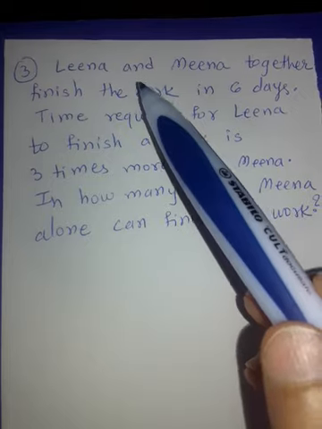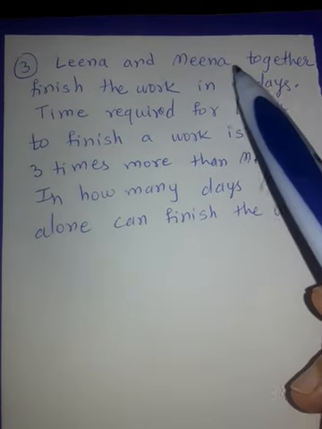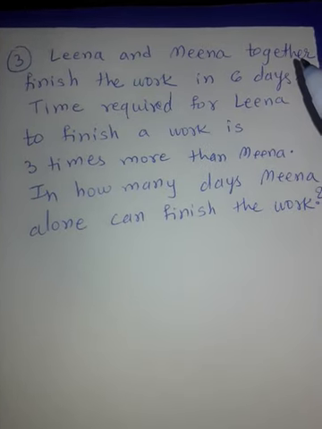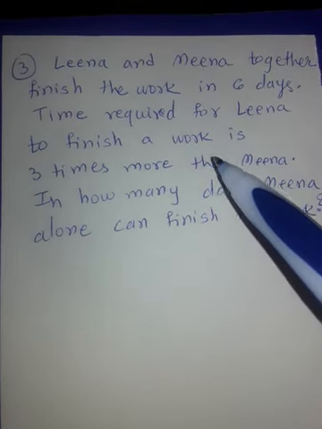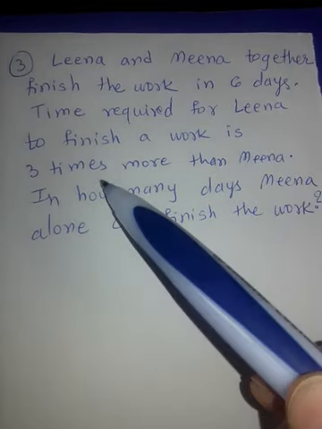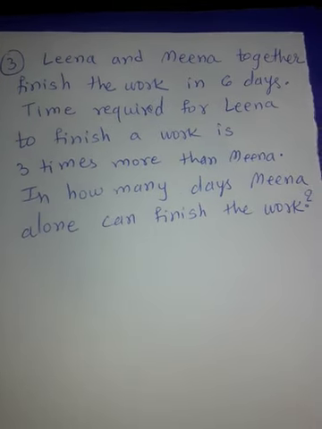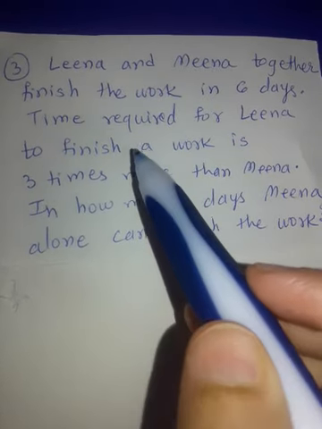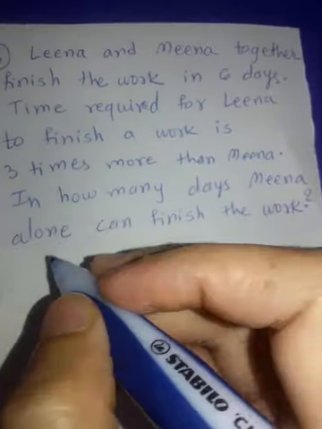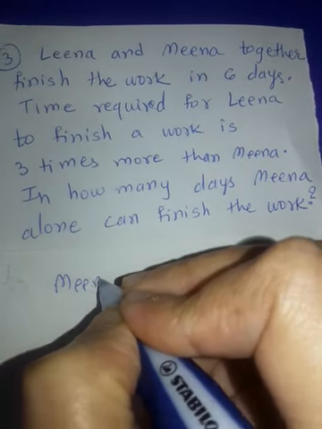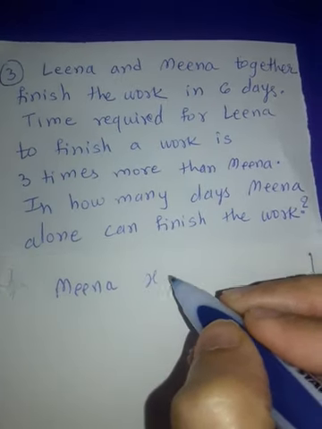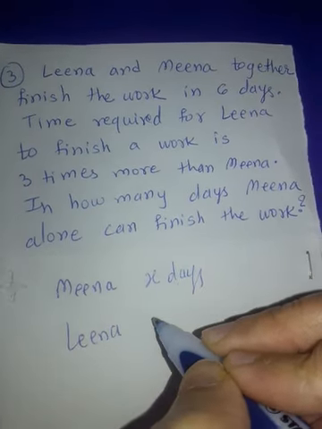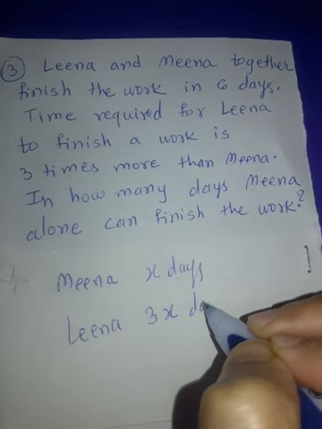Earlier example they had given us A and B together can complete in these and these days, and they had given us A can complete it in how many days. But here they have said that Leena takes 3 times more than Meena. So slightly different. So I'm going to solve it in this manner. Now Leena takes 3 times that of Meena. So I'm going to assume that Meena takes x days to complete a work. That means Leena will take 3x days, 3 times, right?